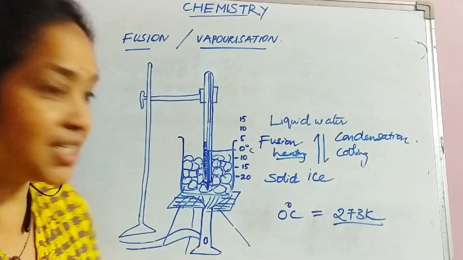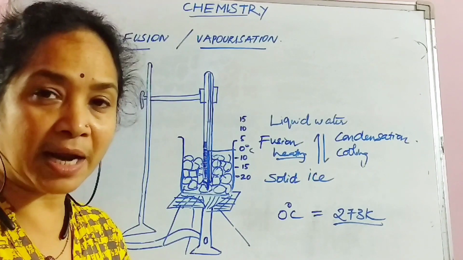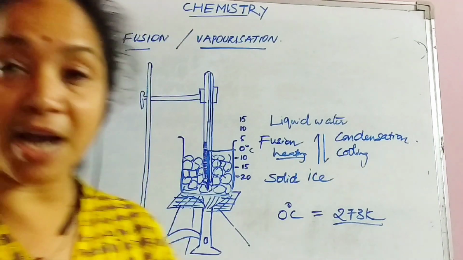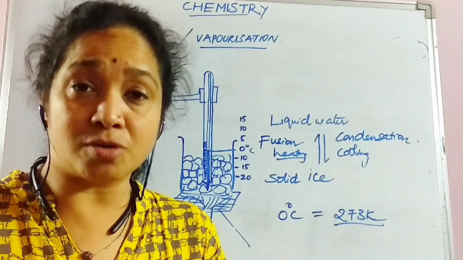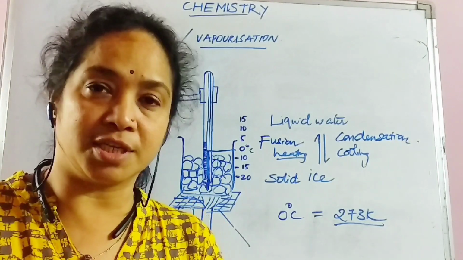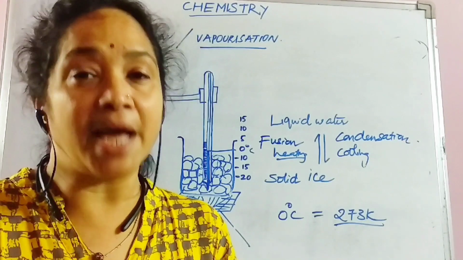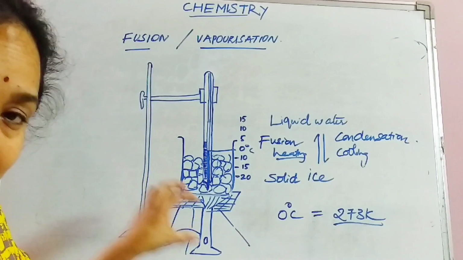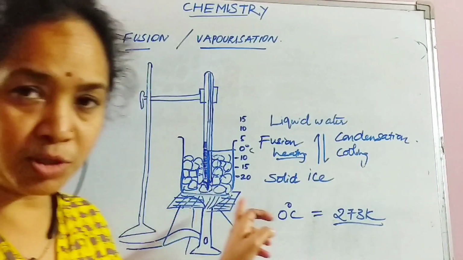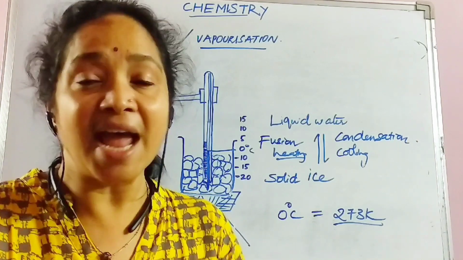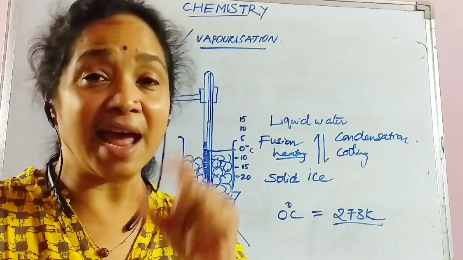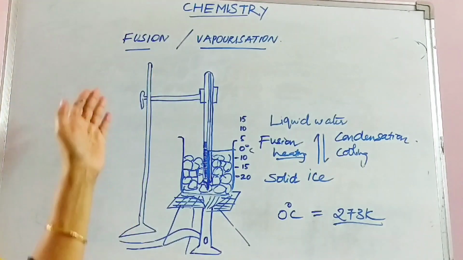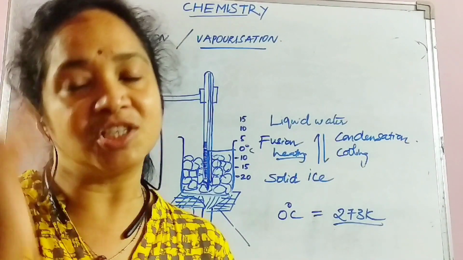Why? The question is, what is happening to the external heat energy that is supplied? Where is it going? Here the answer is about the solid particles, the ice particles. These ice particles are strongly bonded with each other with certain forces, and all these forces ought to be broken. Then only is the solid ice converted into liquid water. So the external heat energy supplied from outside is absorbed by these particles, and that energy is hidden among the particles. This hidden heat energy is called latent heat of fusion, because the process of fusion is going on.